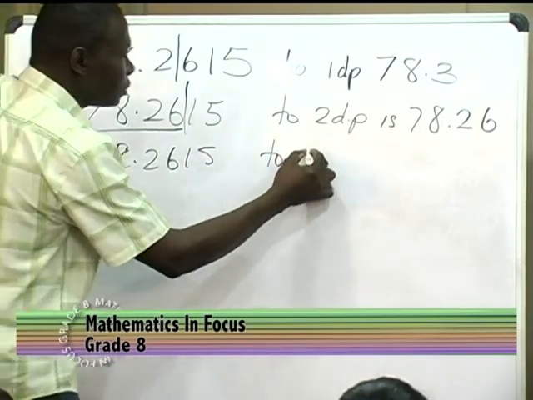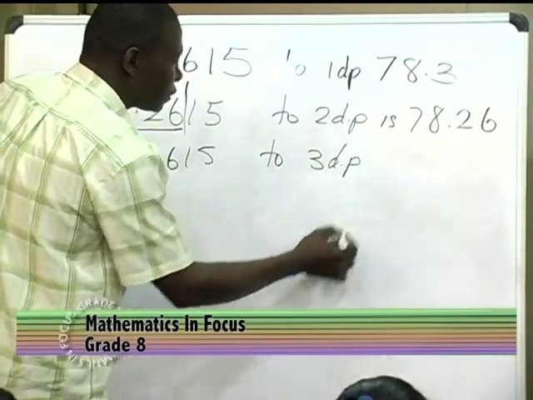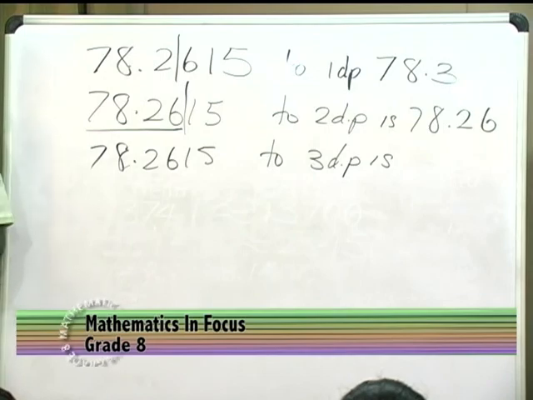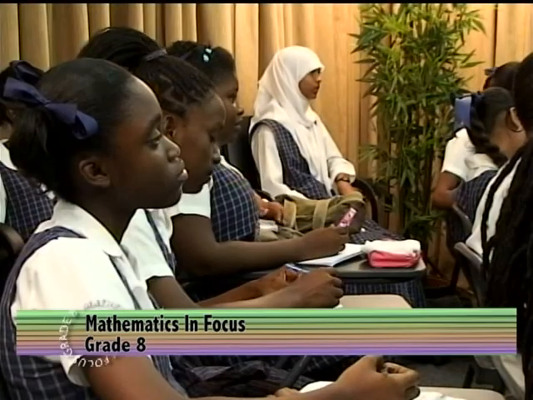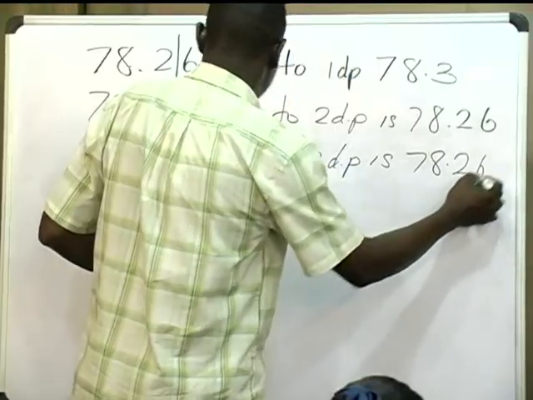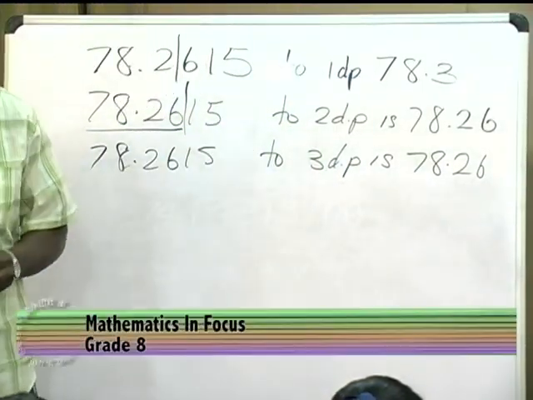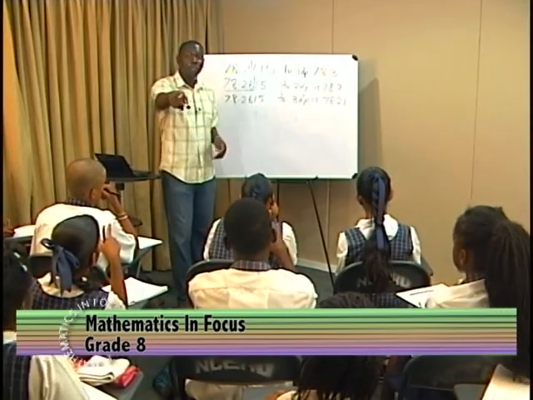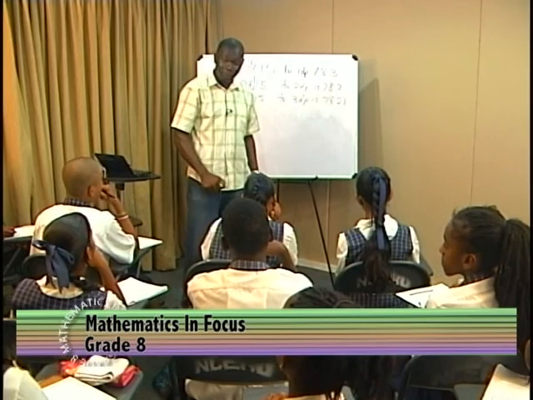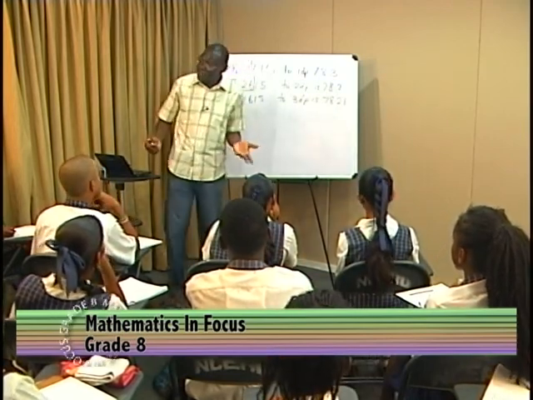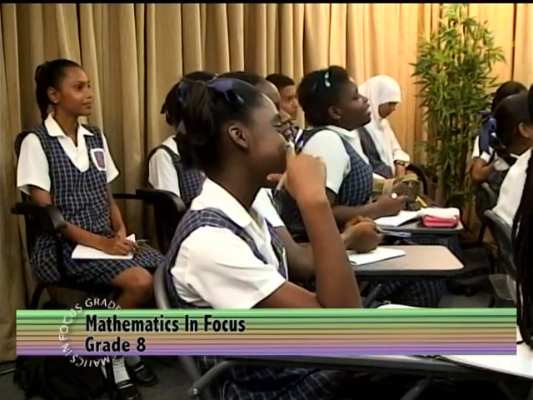78.2615 to 3 decimal places is 78.26. Anybody disagree? Some persons now say they think it should end with 2 and not the 1.